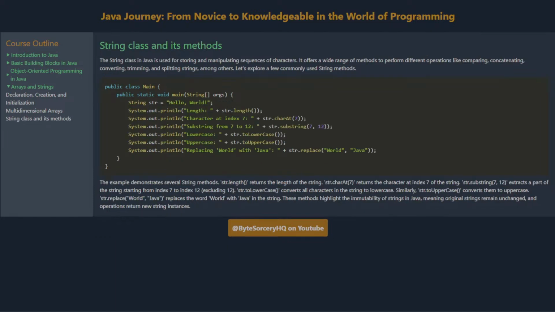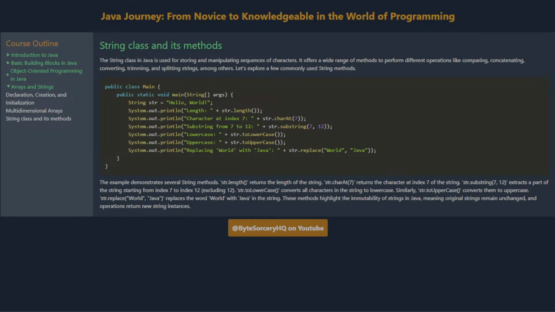String class and its methods. The String class in Java is used for storing and manipulating sequences of characters. It offers a wide range of methods to perform different operations like comparing, concatenating, converting, trimming, and splitting strings, among others. Let's explore a few commonly used string methods. The example demonstrates several string methods. str.length() returns the length of the string. str.charAt(7) returns the character at index 7 of the string.